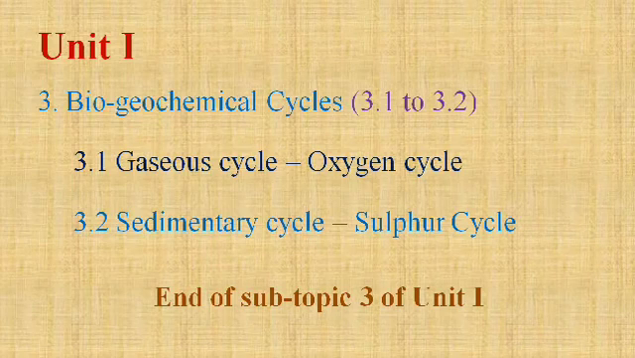The third segment is the biogeochemical cycle. We have to discuss two types of cycle, gaseous and sedimentary. In a gaseous cycle, the source is gas or the atmosphere, and from that atmosphere the gas comes to the organism, and again returns to the environment. An example is the oxygen cycle. In a sedimentary cycle, the major source of the component is the soil, the earth, the sediment.